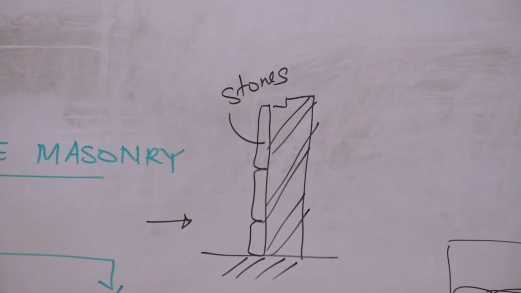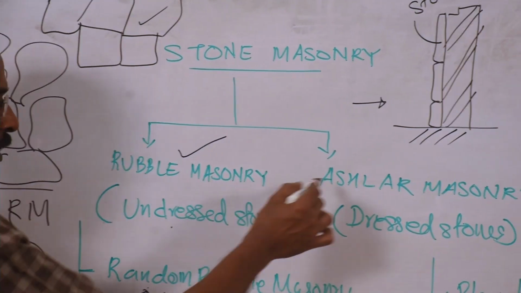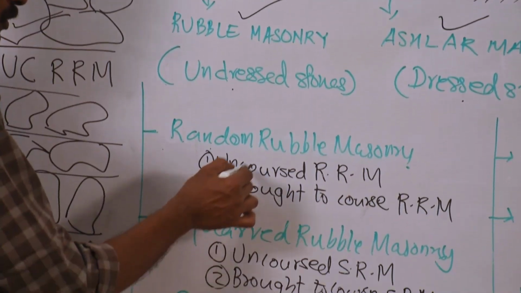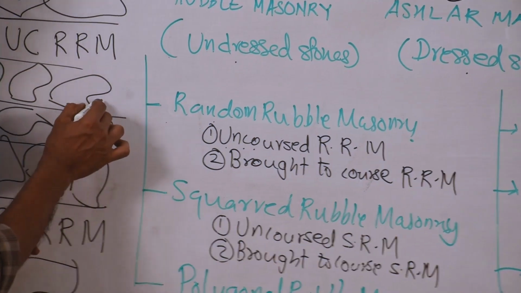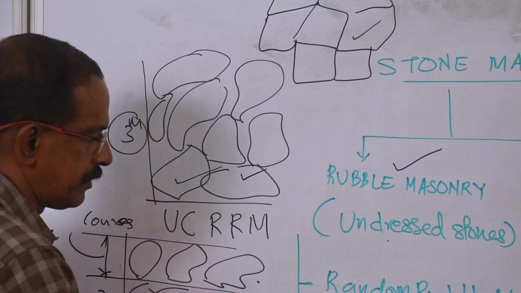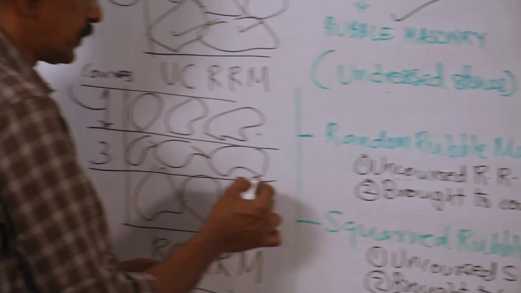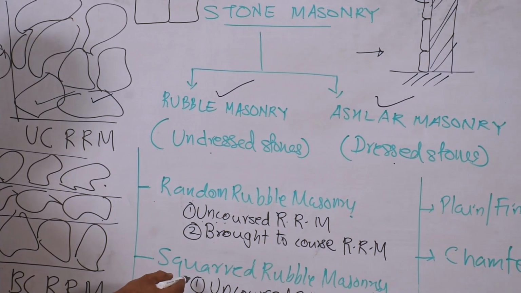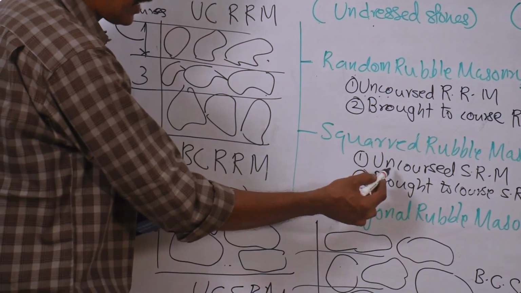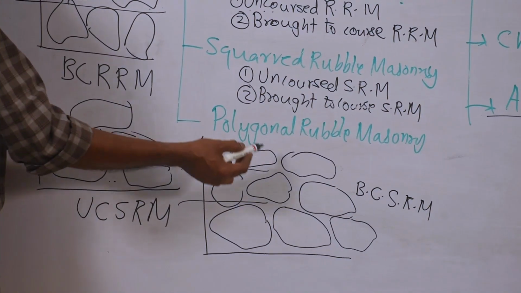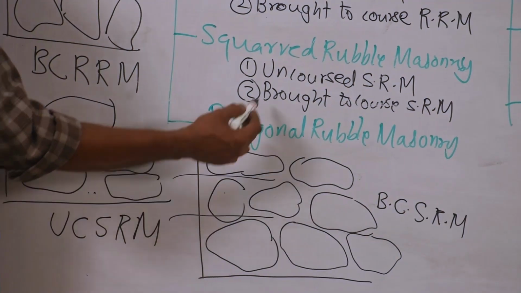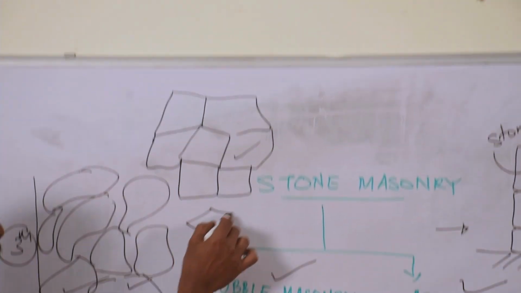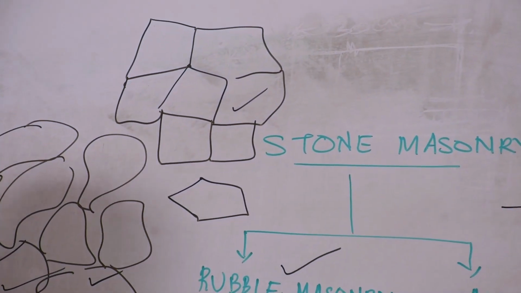So stone masonry is divided into rubble masonry and dressed stones. Ashlar masonry, dressed stones. Rubble masonry, uncoursed: irregular stones arranged without any layer. If the same stones are arranged in layers of 30 to 90 centimeter height, courses, that is called brought to course. Then roughly squared stones without any layer, uncoursed squared rubble masonry. If arranged in layers or courses, brought to course squared rubble masonry. Stones having many sides are used in polygonal rubble masonry.